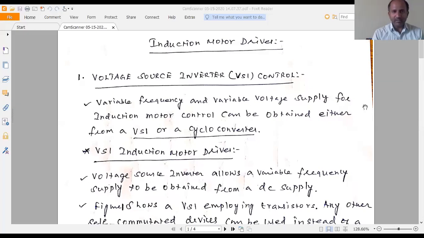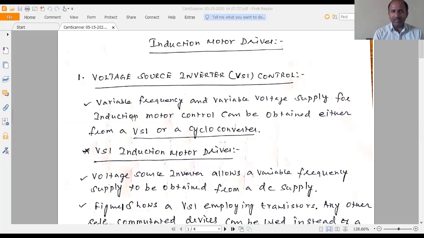In continuation with the last class, now we are going to discuss voltage source inverter, that is VSI, control. A variable frequency and variable voltage supply for induction motor control can be obtained either from a voltage source inverter or a cycloconverter.